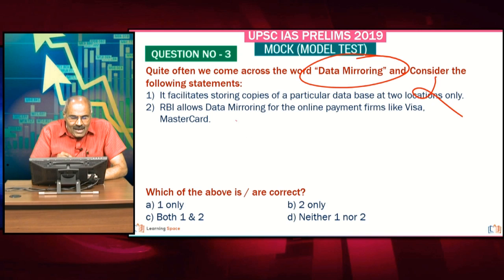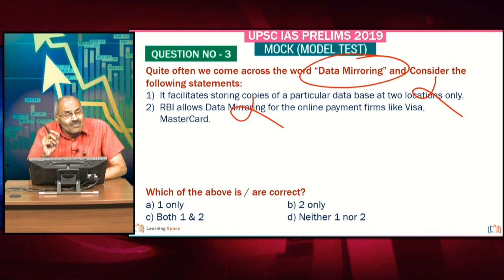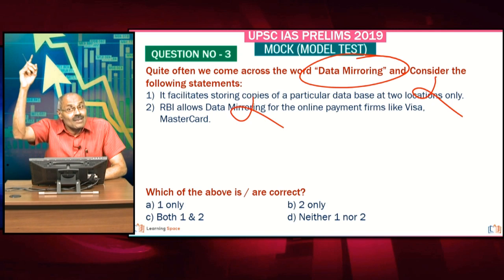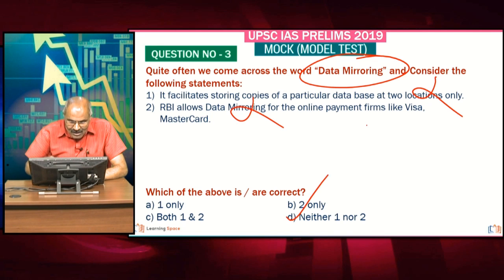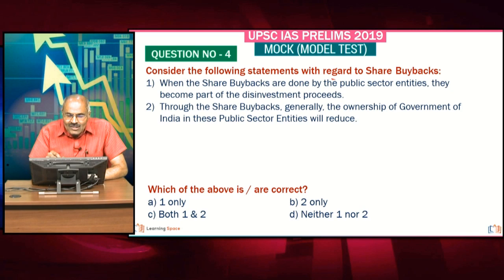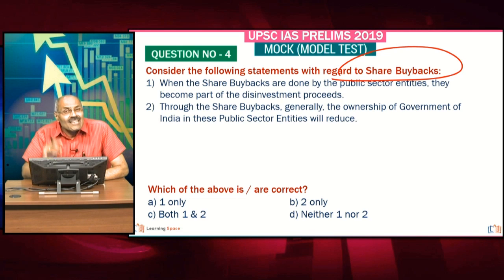Second is, RBI allows data mirroring for online payment firms. Absolutely wrong. RBI said you have to store data within the country. Data mirroring is also not allowed. The meaning of data mirroring is multiple copies at various locations. Very, very important. Friends, neither 1 nor 2 is correct. Then consider share buybacks. Here the catch is many students may confuse the second statement.